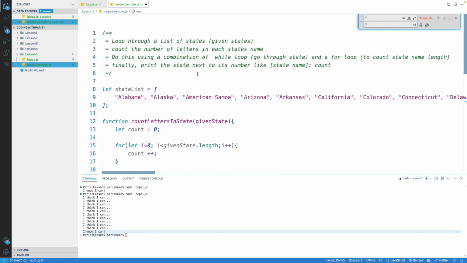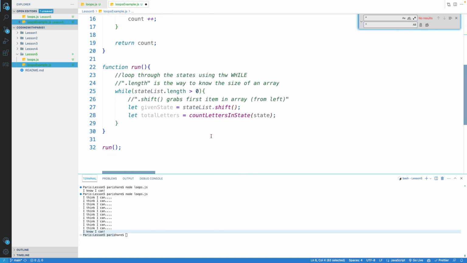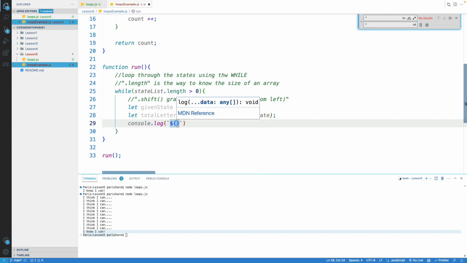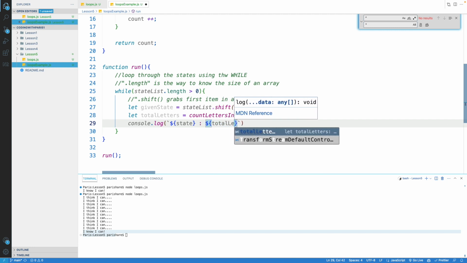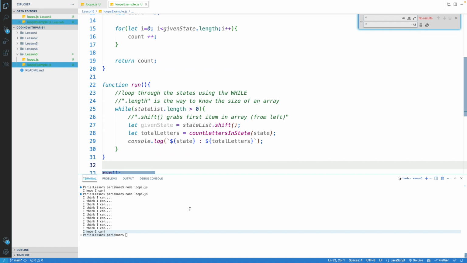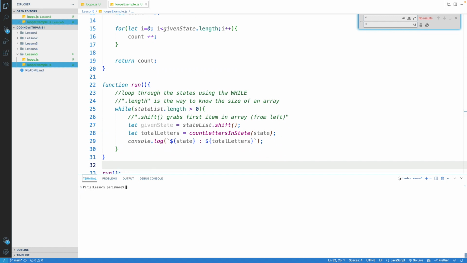Finally, our last requirement here is to print the state next to its number. So what we could do in our main function is go below that total numbers count, which we captured. So now we have a state and the numbers. We go down here and tell the computer to say that state, and according to the requirements, total letters is what we want there. And we'll end that with a semicolon. Now that wraps all of our requirements. Let's go ahead and clear our terminal and run this code and see what happens.